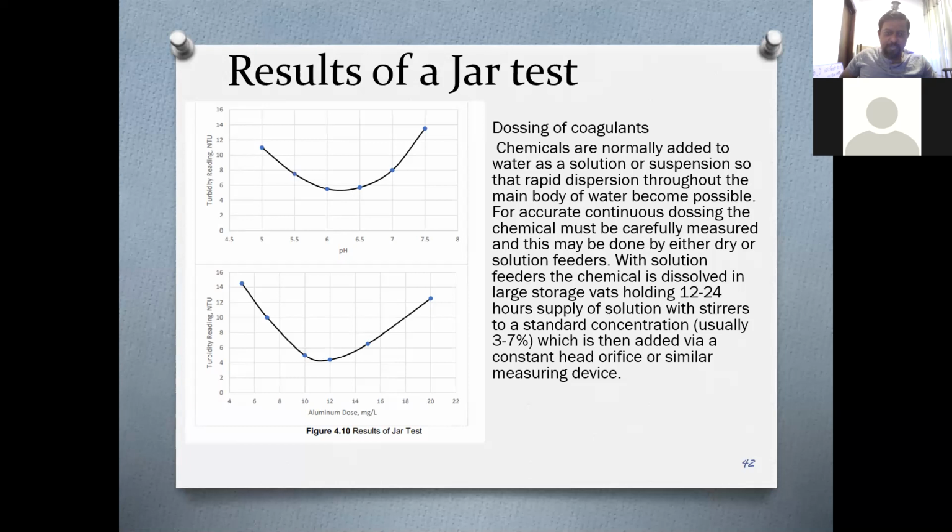Then after that, we adjust the pH to that pH and we change the alum dose. And you can see there is an optimum alum dose which gives the minimum amount of turbidity, which is the clarity of the water, right? So that value is the optimum alum dose to add to remove turbidity. That is how we do the test.